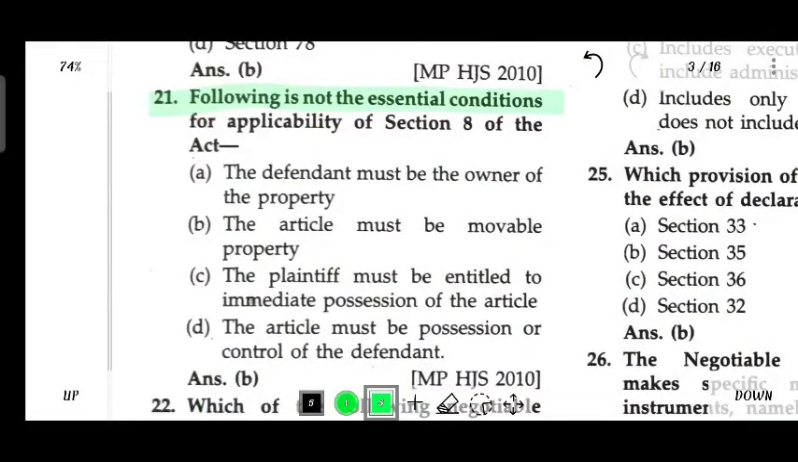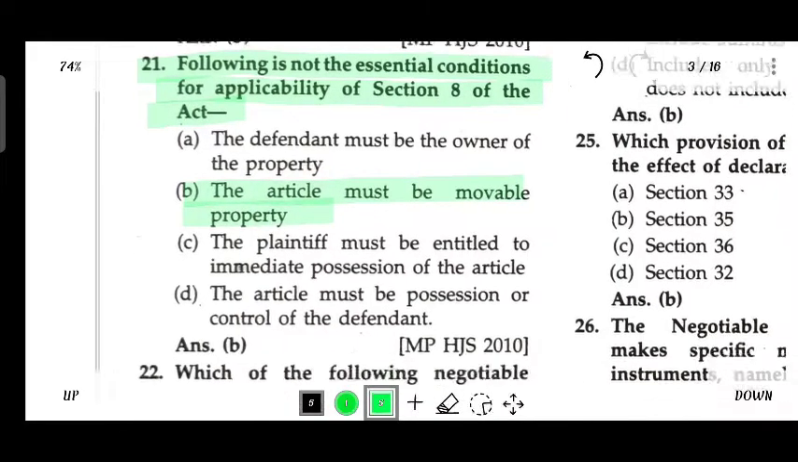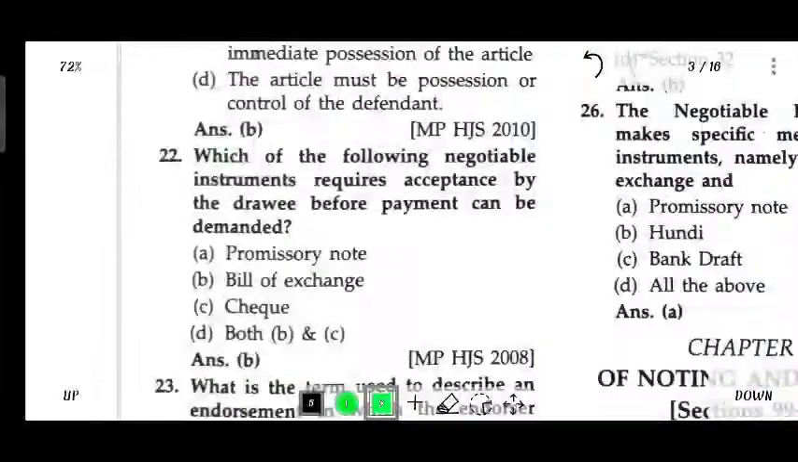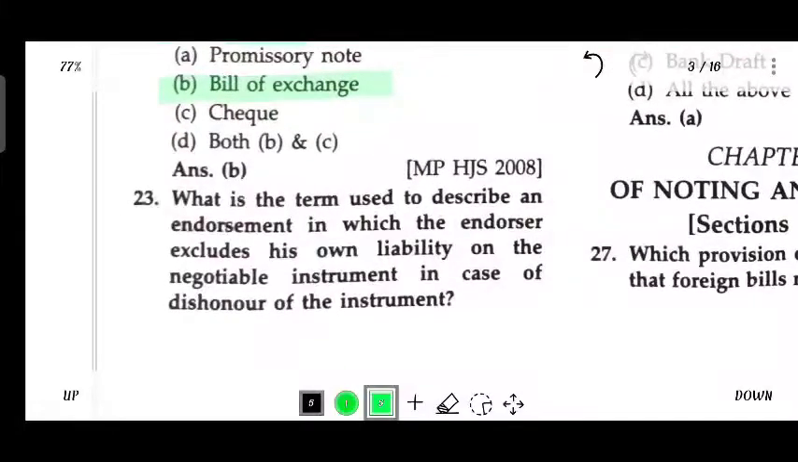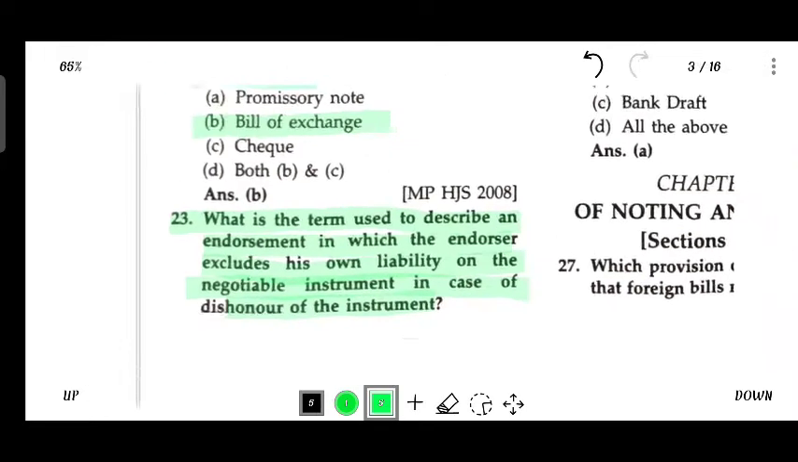Following is not an essential condition for the applicability of Section 8 of the Act: the article must be movable property. Which one of the following negotiable instruments requires acceptance by the drawee before the payment can be demanded? Bill of exchange. What is the term used to describe an endorsement in which the endorser excludes his own liability on the negotiable instrument in the case of dishonor of the instrument?